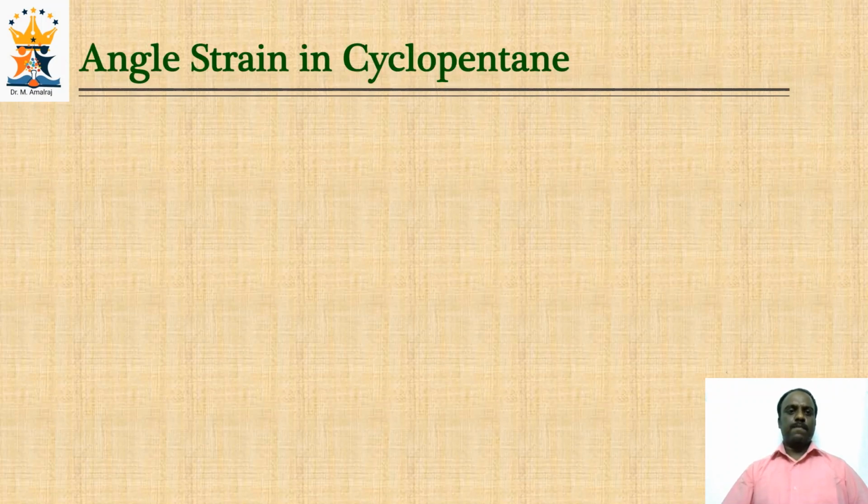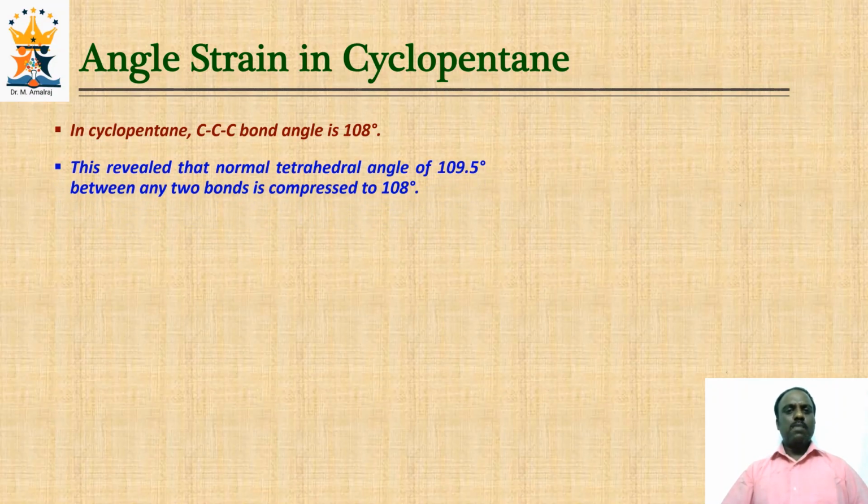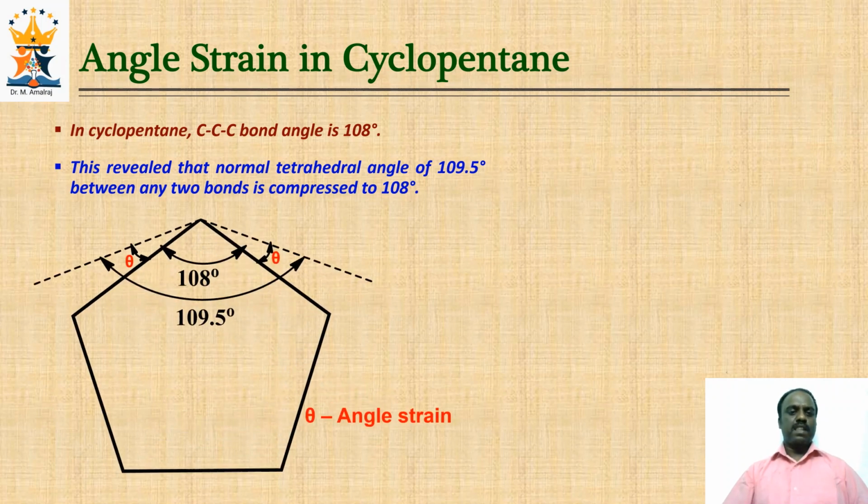Now let us calculate the angle strain in cyclopentane. In cyclopentane, the carbon bond angle is 108 degrees. That means the internal bond angle in cyclopentane almost approaches the typical tetrahedral bond angle of 109.5 degrees. Look at the diagram. In cyclopentane, the 5 carbon atoms define the corners of a regular pentagon, and in a regular pentagon the internal bond angle is 108 degrees, which is almost close to the typical tetrahedral bond angle of 109.5 degrees.